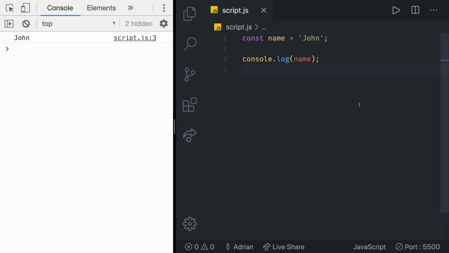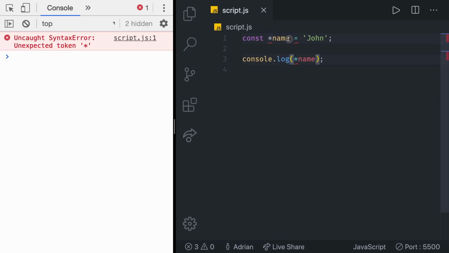The third rule of naming variables is that the first character must be a letter. In here we have a letter, an underscore, so we can do underscore name as well, or it must be a $ sign. So only $ sign, underscore, or any other letter are valid first letters for your variable. That's it. If you put any other special character at the first place, for example, an asterisk sign, you can see immediately we get an error, unexpected token. That's not going to work.